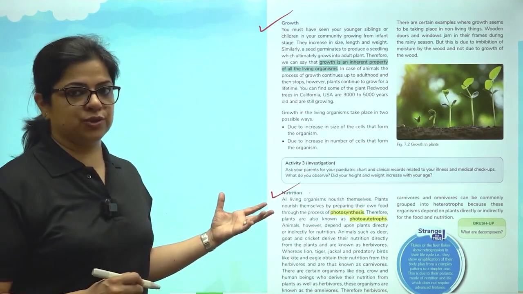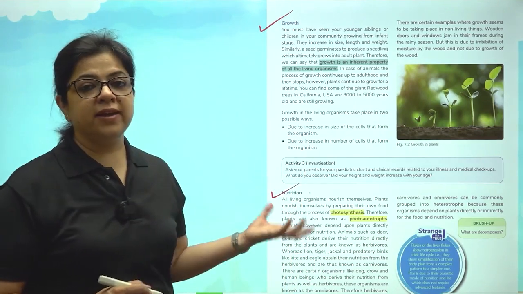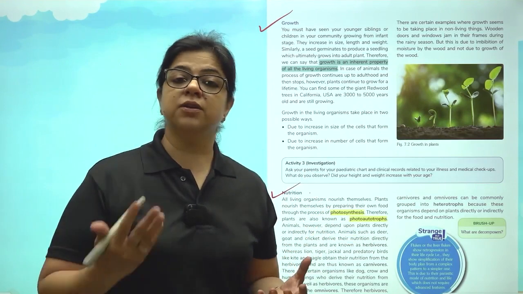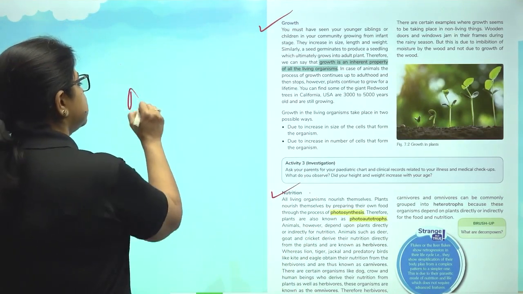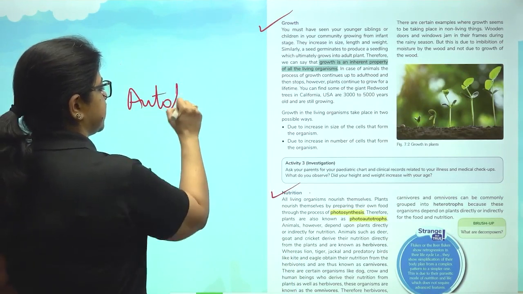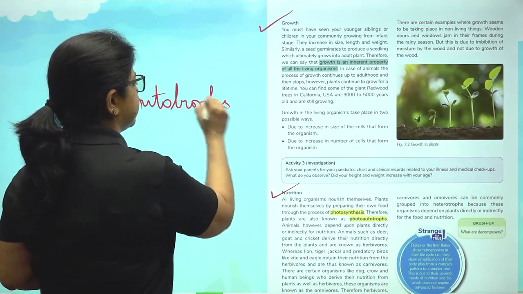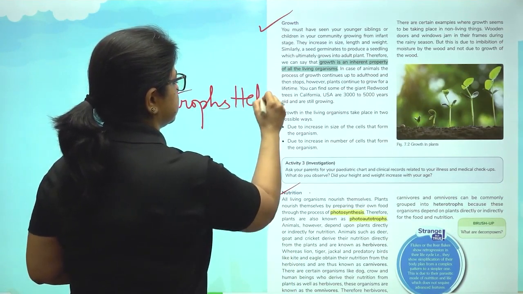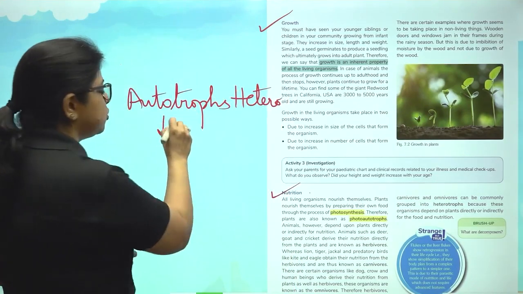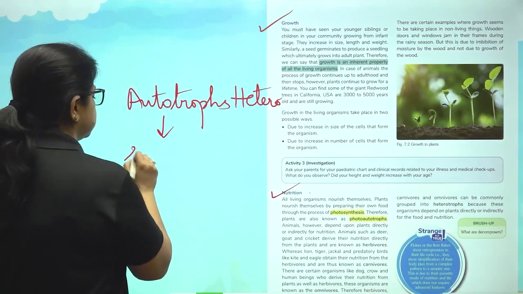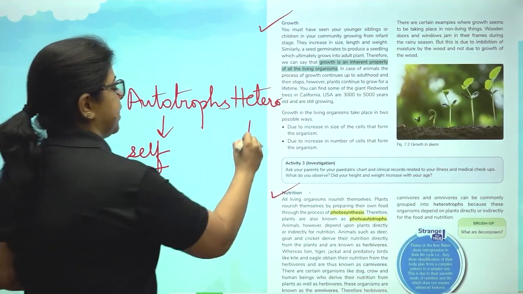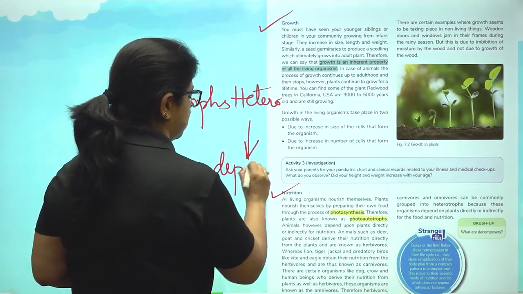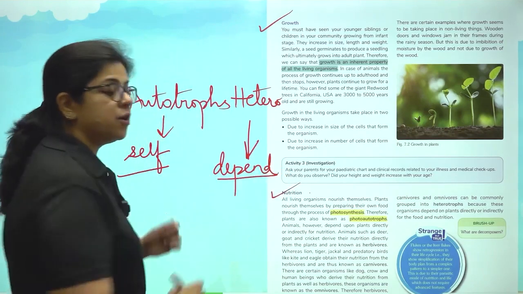Next is nutrition. Now, nutrition is a very interesting concept which we have learned many times over the last few years. We know that there are autotrophs and we know that there are heterotrophs. So, what are autotrophs? Autotrophs are those that can make their own food. Heterotrophs depend on other sources for food.